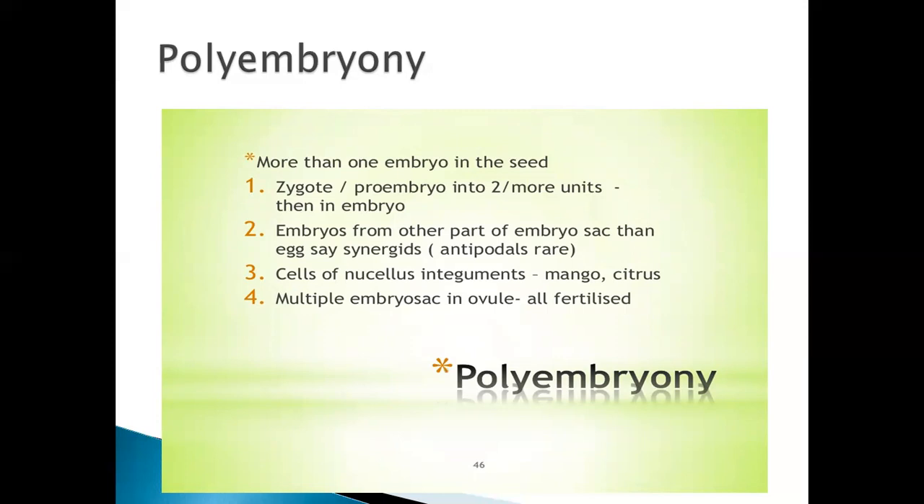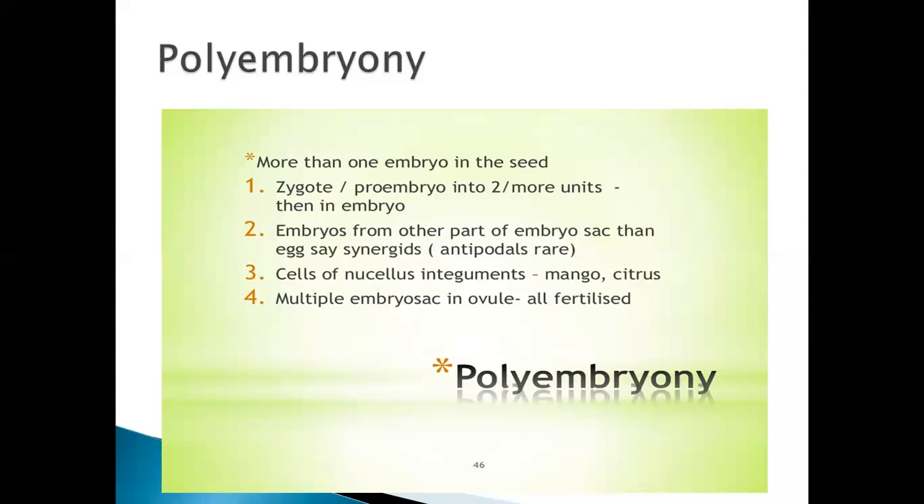Yes, there will be multiple embryo sacs in the ovule, that is the megasporangium. There will be more than one embryo sac in the megasporangium, that is the ovule. Embryos form from other parts of the embryo sac, apart from the egg and synergids. There will be more than one there.